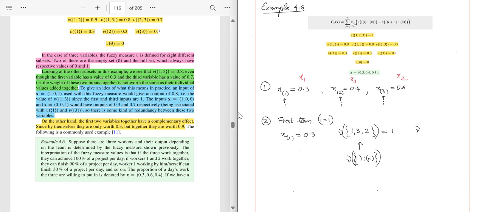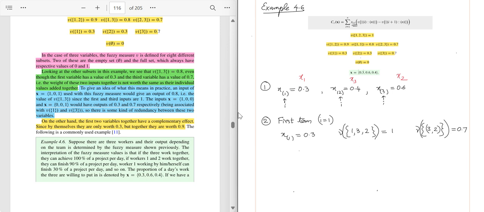So what is fuzzy measure of 2 to n? Element 2 is our original element 3, so I will write 3. And element 3 is our original element 2. Again, to avoid confusion, I am writing it, so we can write it as 2, 3, but we are writing in a specific sequence to avoid confusion. And fuzzy measure of 2, 3 or 3, 2 is the same, so it is 0.7. Okay. This is our first term.